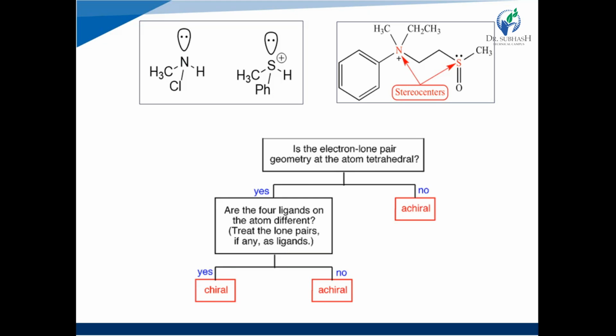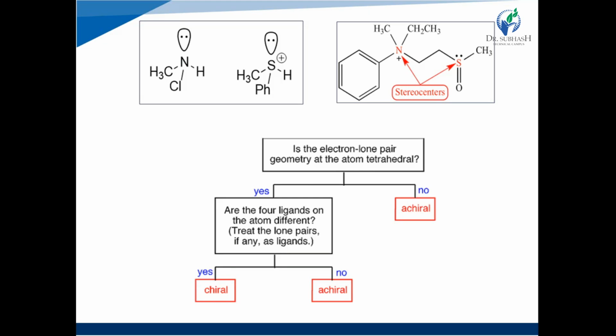Now, if the electron pair is tetrahedrally present, then observe the second thing: are the four ligands on the atom different? Other groups or atoms present on the chiral center should be different or not, and consider the lone pair of electrons as one ligand or one group, as seen in nitrogen and sulfur.